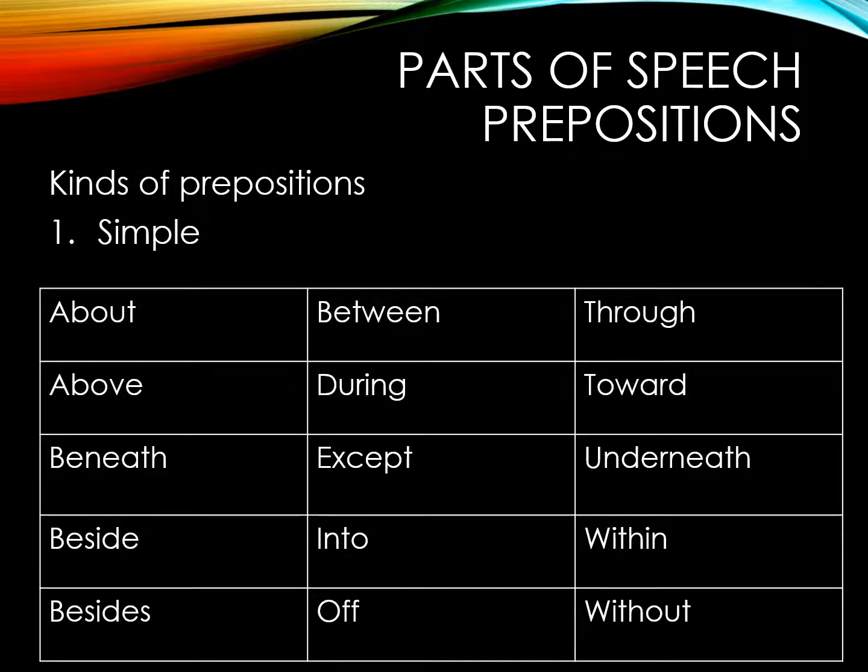Now there are different kinds of prepositions. Some of the simple prepositions, and again, this is not all of them, but some of the simple prepositions on this chart are: about, between, through, above, during, toward, beneath, except, underneath, beside, into, within, besides, off, and without. These are simple prepositions.